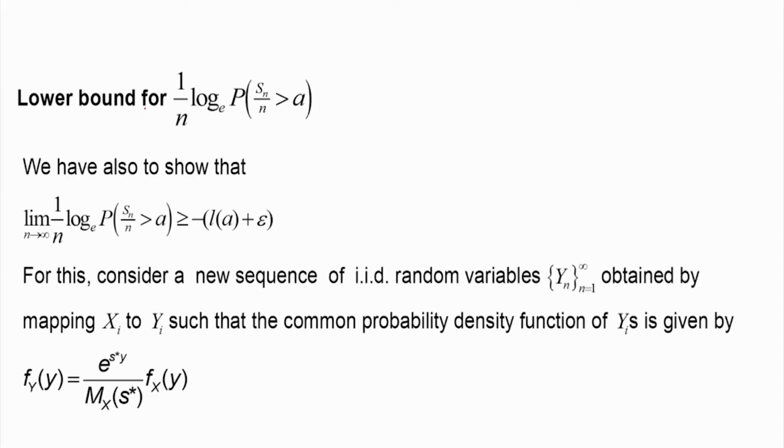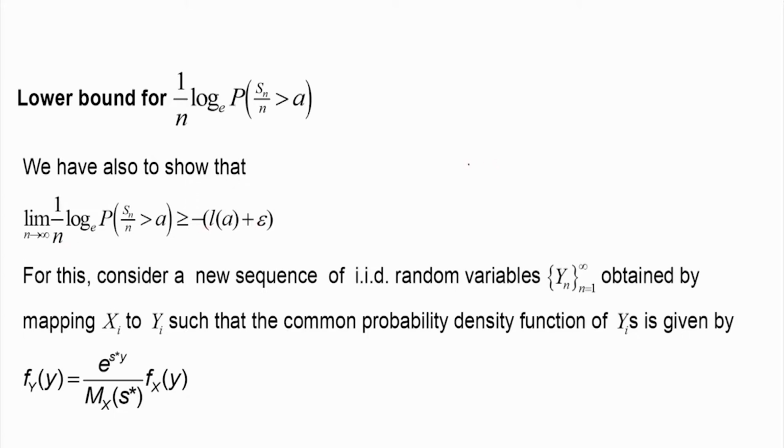We will establish a lower bound for 1 by n log of the probability that Sn by n is greater than a. We will show that in the limit as n tends to infinity, this quantity is greater than or equal to minus of L of a plus epsilon.